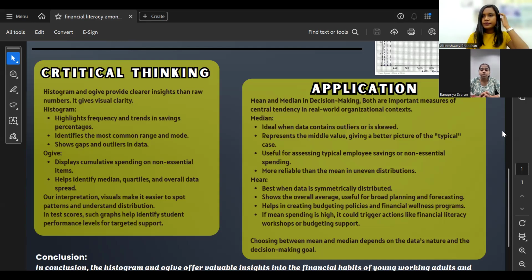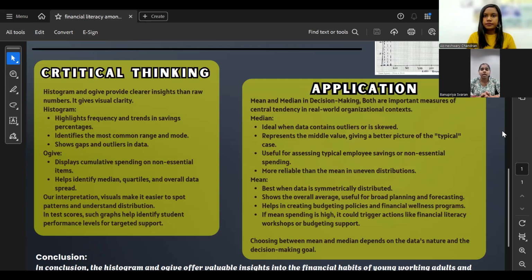These visual tools are helpful beyond finance. For example, in school settings, a similar graph could show how students perform in a test, helping identify which groups need extra support. In organizations, both mean and median are important tools. The median is more reliable when the data has outliers. It shows the typical value more accurately.